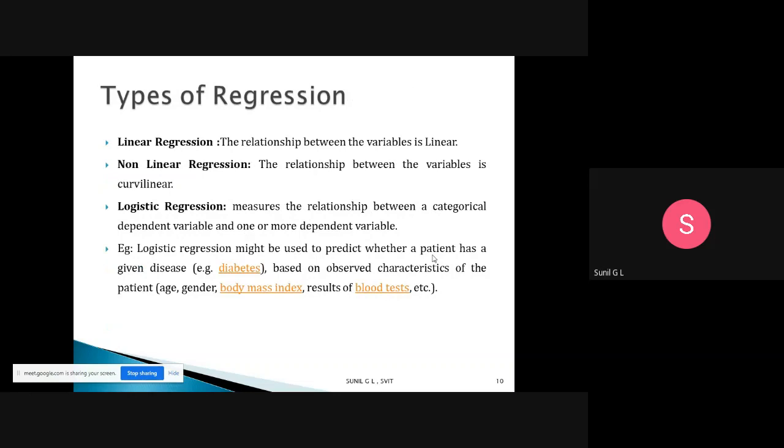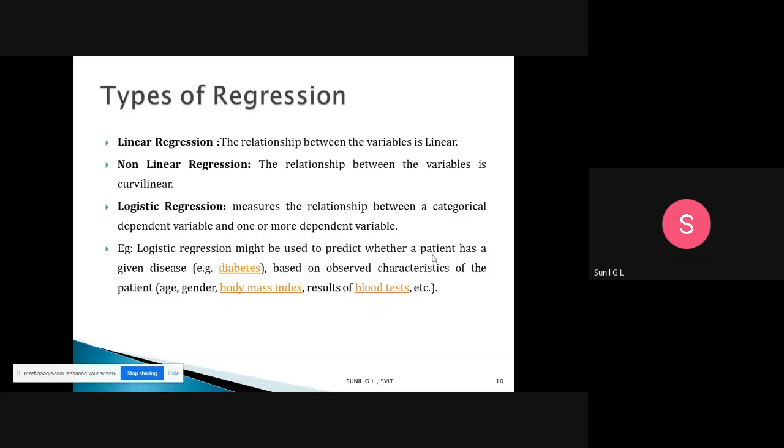Okay, so what are the different types of regressions? There are three types of regressions. The first one is linear regression. We already discussed a linear relationship, right? That is the same thing. When the relationship between the variables is linear, it means that when the x value increases, the y value also increases. That one we will call linear regression.